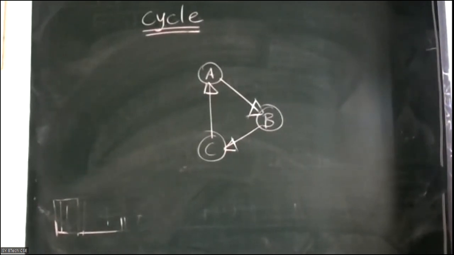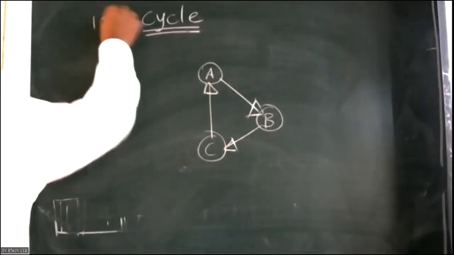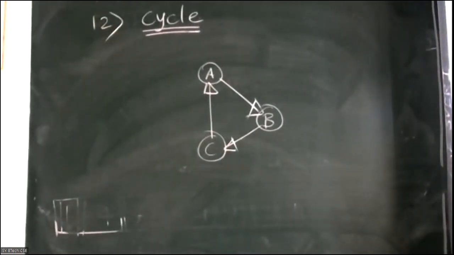Cycle. If all of you are writing the points, now we are discussing the next point, that is number 12. In the notes, these points are not visible properly, so you can dictate it in your notebook. Am I audible clearly to all? Hello, online students? Yes, sir. Okay, write down cycle.